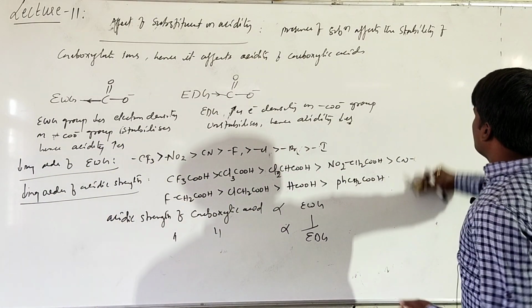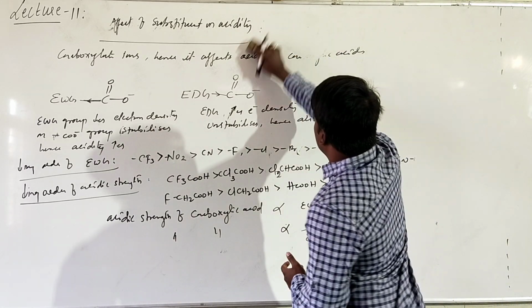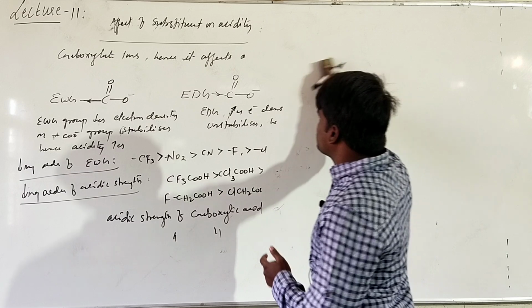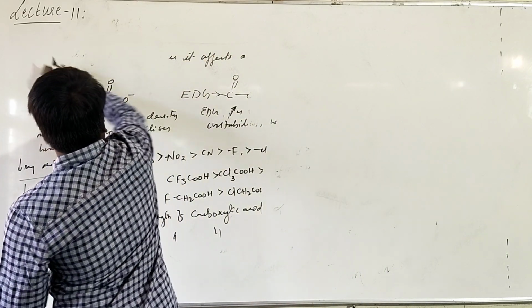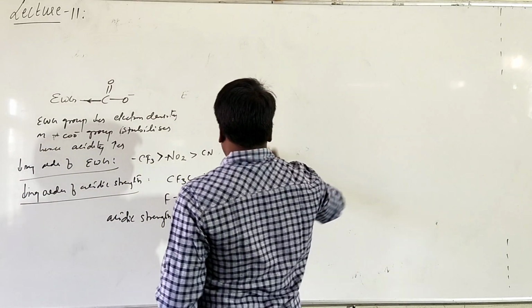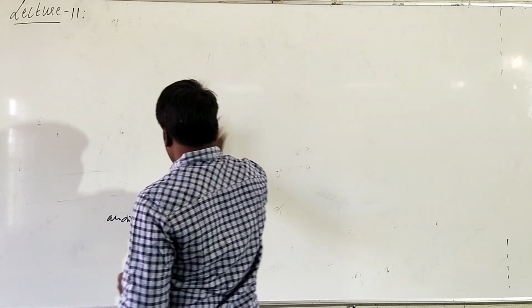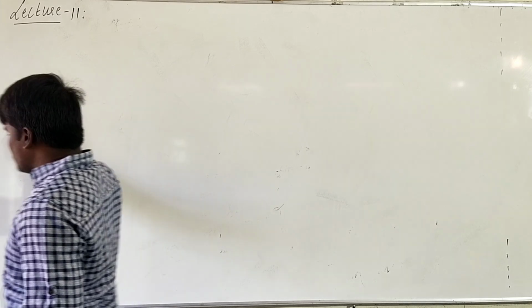We'll discuss how a group affects acidic strength when we discuss the coaching part. There we will discuss the exact mechanism involved. You need not memorize anything out of this. You should basically know the reason for the increasing and decreasing order of acidic strength.